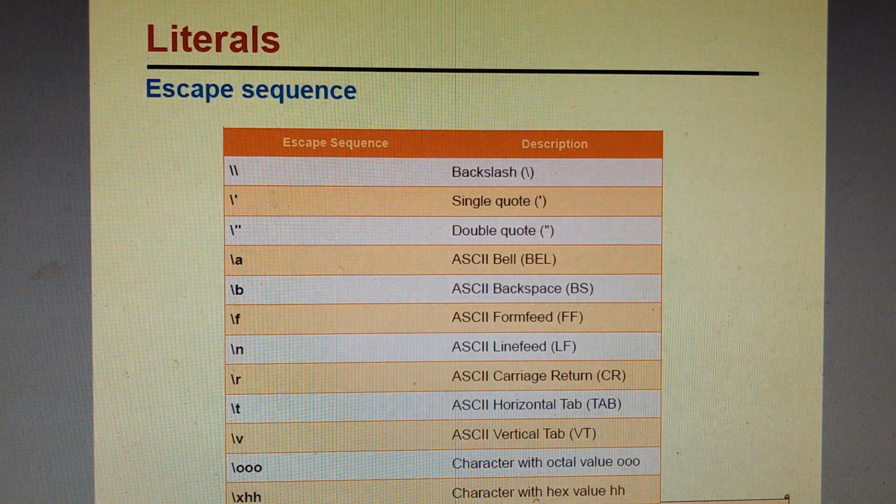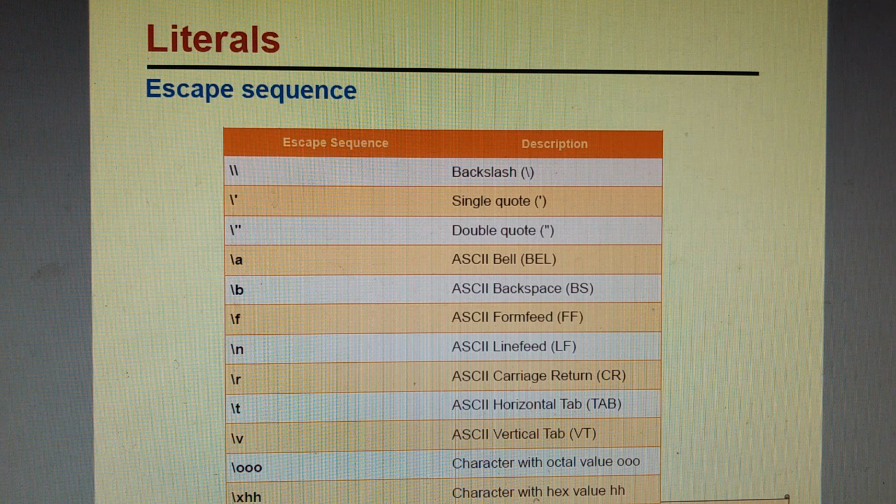Now escape sequence. Escape sequence means when we make a character graphic to non-graphic or non-graphic to graphic. We prefix a backslash in front of that symbol, and that is called an escape sequence. For example, here with a backslash we are using one more backslash, so this backslash will be visible when we print. Similarly, single quote or double quotes, which are not visible on the screen, can be shown on the screen in the program by prefixing a backslash. This process of prefixing a backslash in front of a character to make it graphic to non-graphic and vice versa is called an escape sequence.